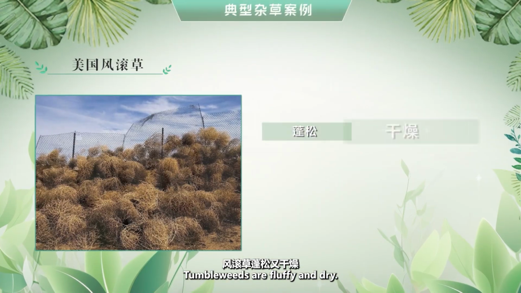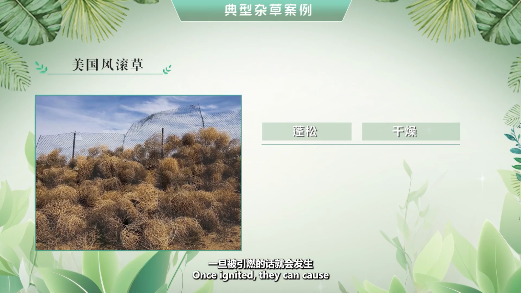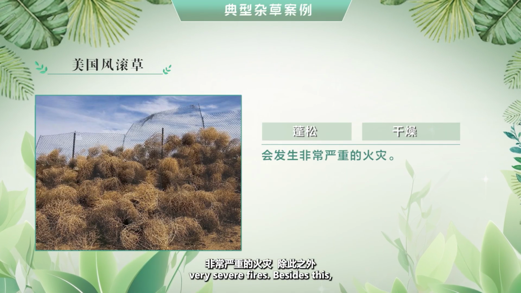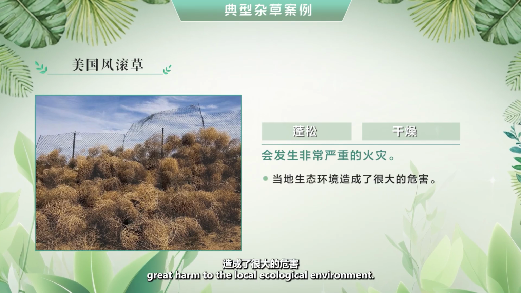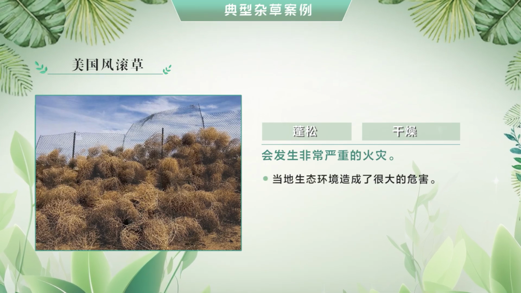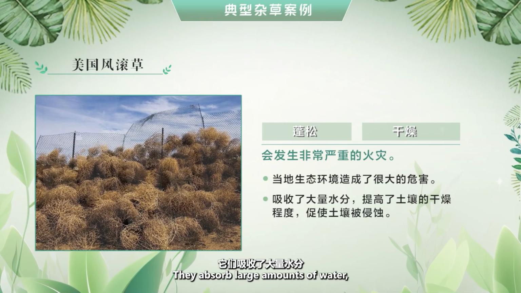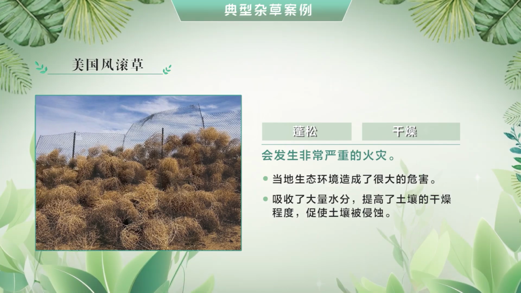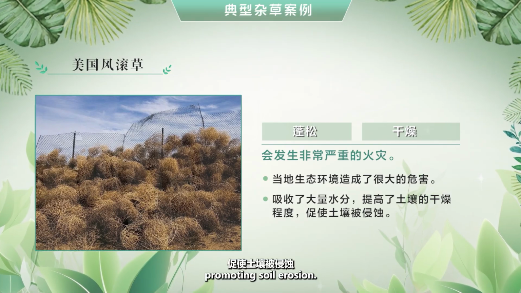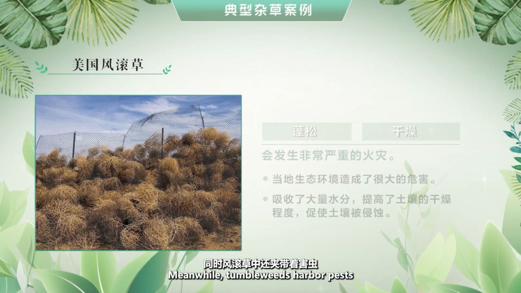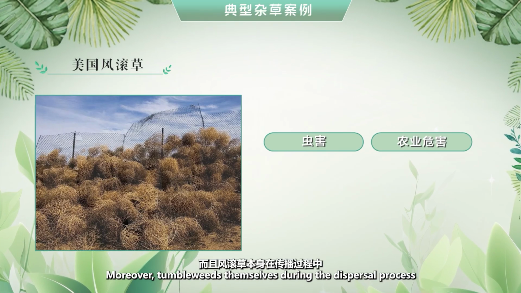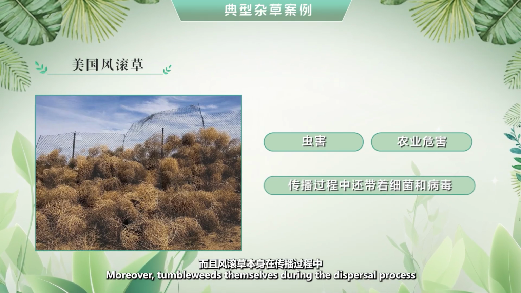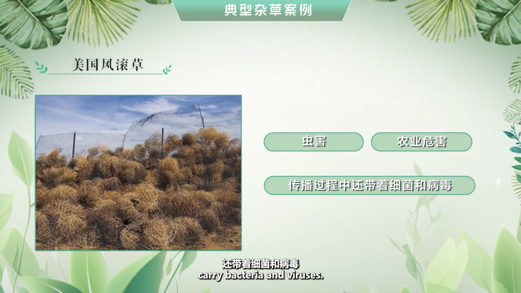Tumbleweeds are fluffy and dry. Once ignited, they can cause very severe fires. Besides this, tumbleweeds have also caused great harm to the local ecological environment. They absorb large amounts of water, increasing soil dryness, promoting soil erosion. Meanwhile, tumbleweeds harbor pests that cause agricultural damage. Moreover, tumbleweeds themselves during the dispersal process carry bacteria and viruses.